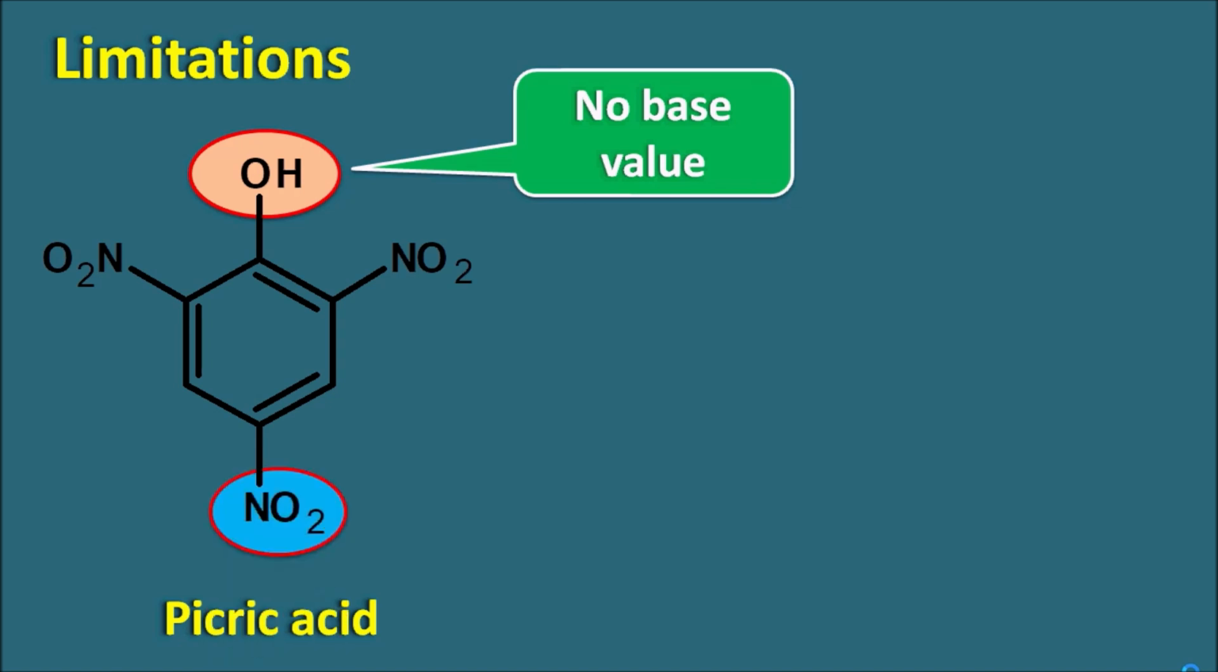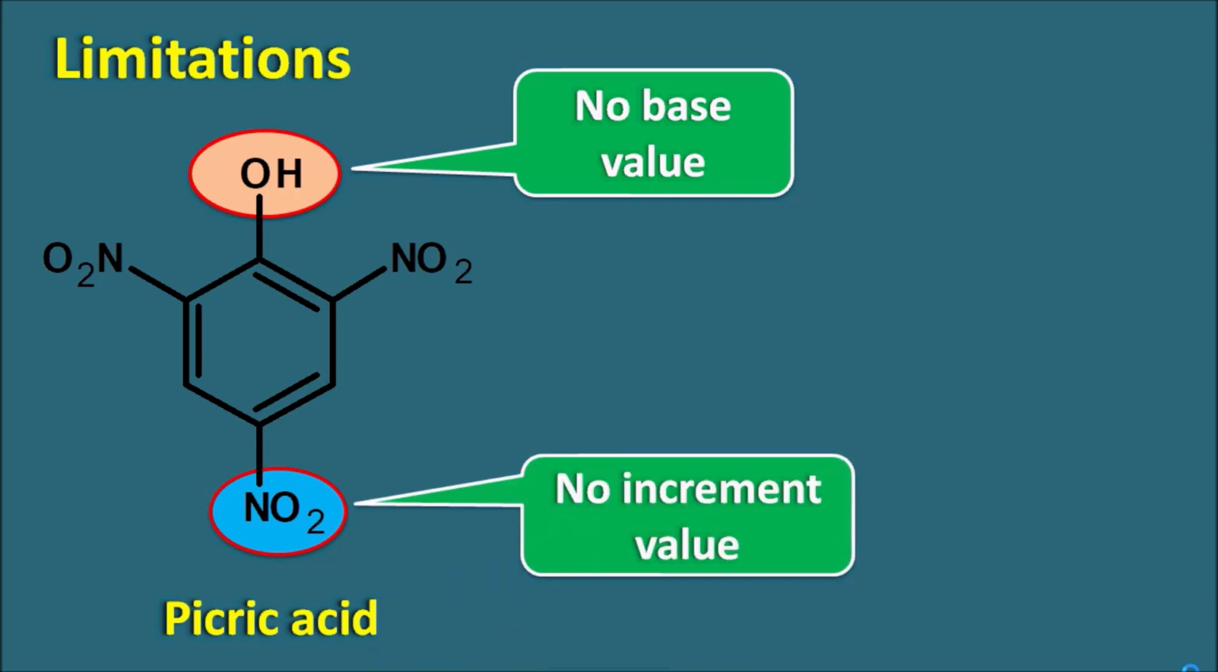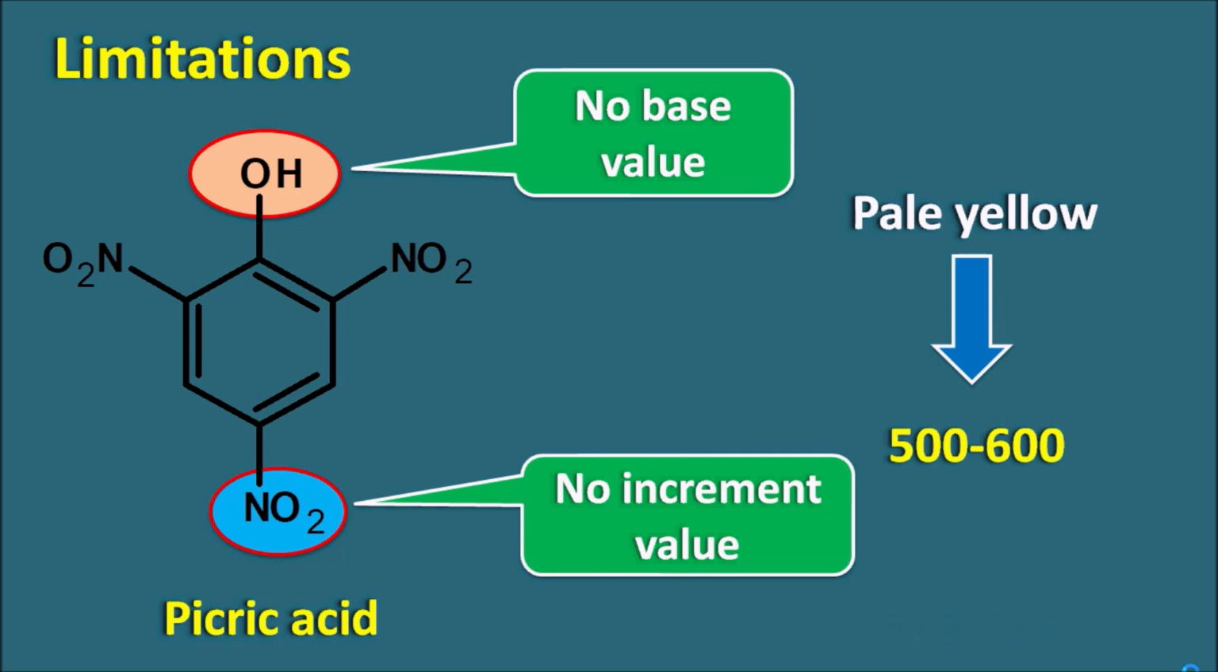These nitro groups are electron withdrawing groups, and again they are not given with any increment value within the Woodward-Fieser rules. So whenever this aromatic ring system is attached with an OH group or NO2 groups, we are not given any values, so we cannot calculate the lambda max value when these groups are present in the aromatic compounds. But still we know that picric acid is having a pale yellow color, so it is going to absorb within the region of 500 to 600 nanometer. That means for all types of aromatic compounds we cannot estimate the lambda max by using the Woodward-Fieser rules.